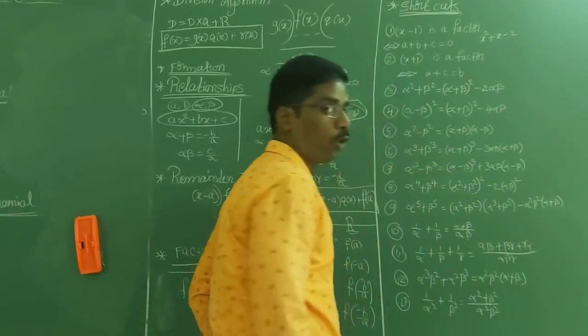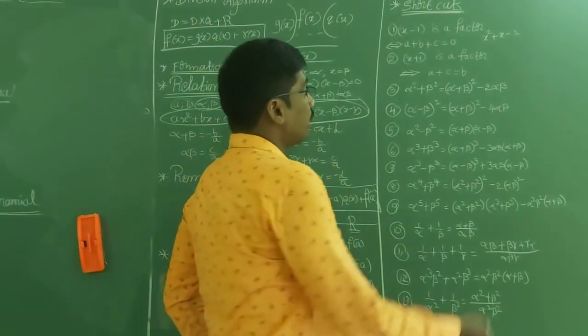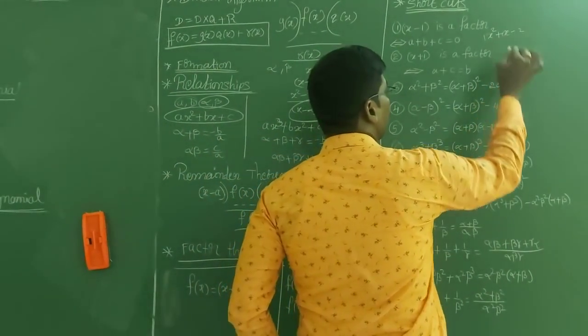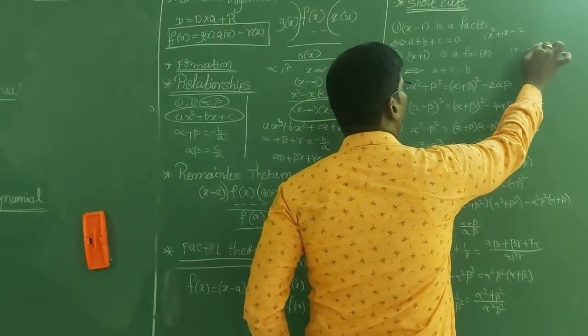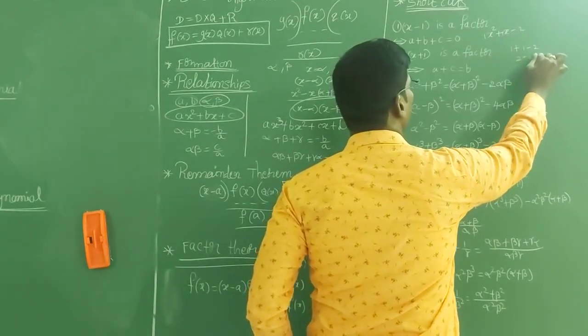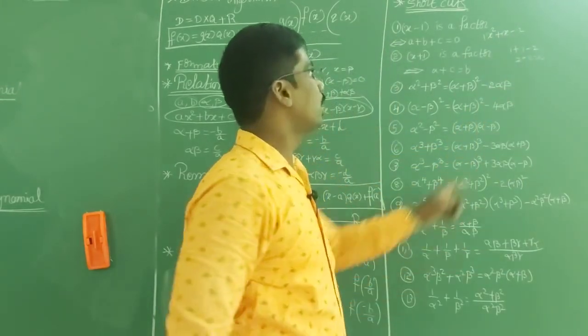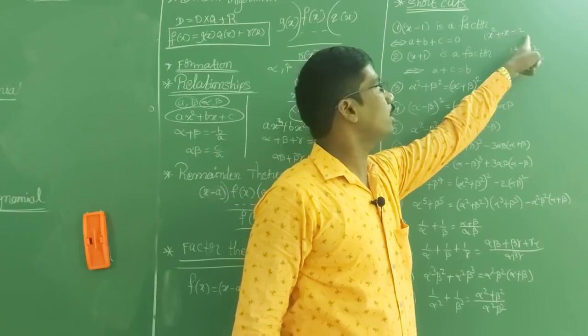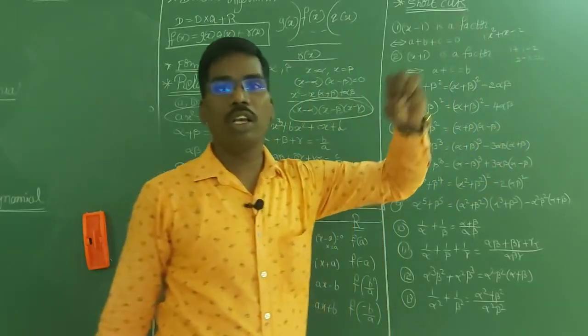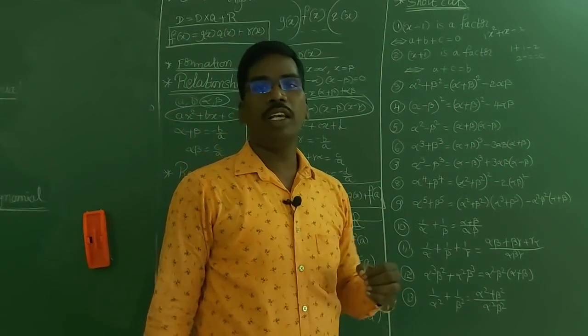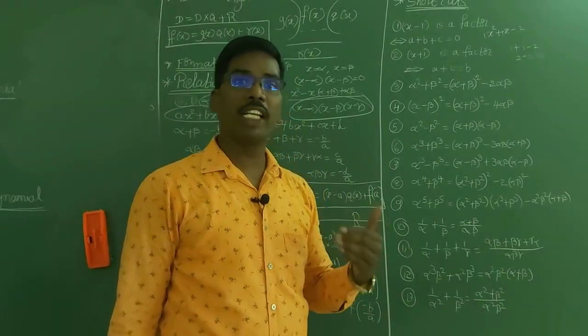This is a polynomial. Here what is the coefficient? 1. Here also what is the coefficient? 1. So 1 plus 1 minus 2, so 2 minus 2, 0. So 1 plus 1 minus 2 means the sum of all the coefficients. This is a coefficient, this is also a coefficient, this is the constant. So if the sum of the coefficients of the polynomial is equal to 0, then x minus 1 is a factor.